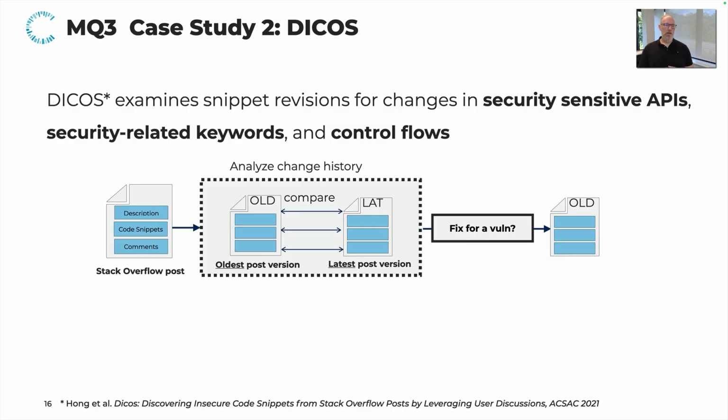Here, Hong et al. examined how snippet revisions change security-sensitive RP, security-related keywords, and control flows. So they wanted to see, if they compared the oldest version and the newest version of a snippet on Stack Overflow, if there is evidence for security fixing inside the code present.